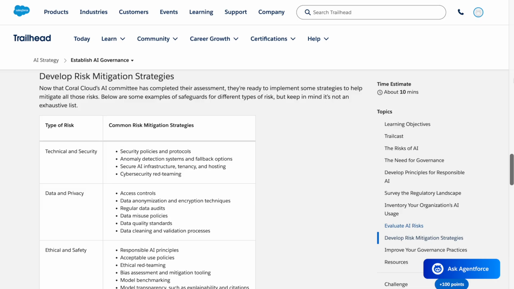Technical and security. Security policies and protocols. Anomaly detection systems and fallback options. Secure AI infrastructure, tenancy, and hosting. Cybersecurity red teaming. Data and privacy. Access controls. Data anonymization and encryption techniques. Regular data audits. Data misuse policies. Data quality standards. Data cleaning and validation processes.